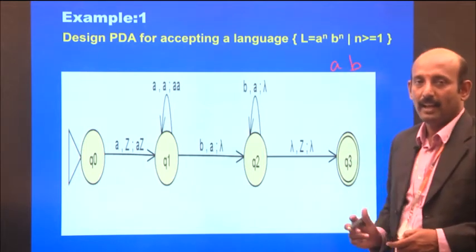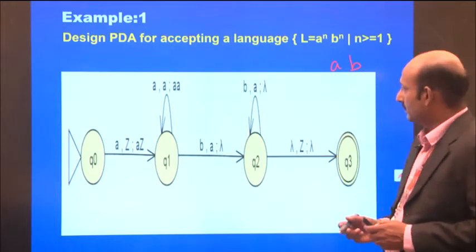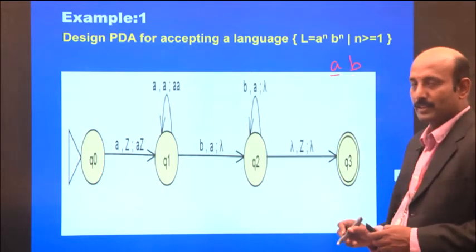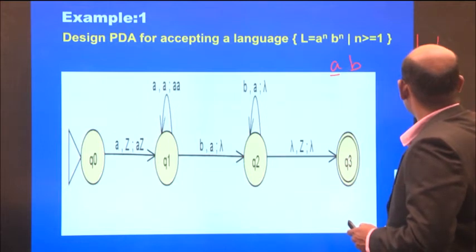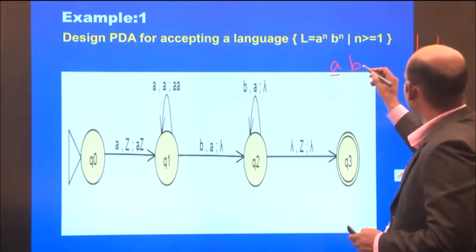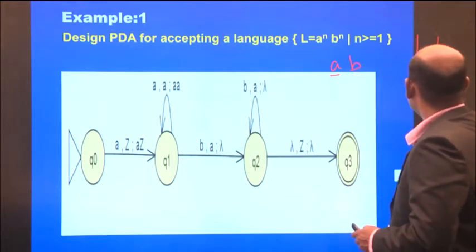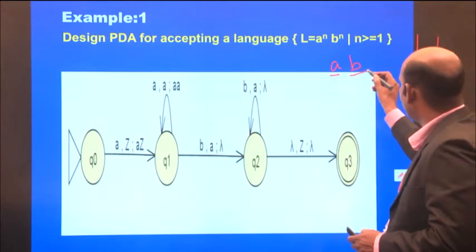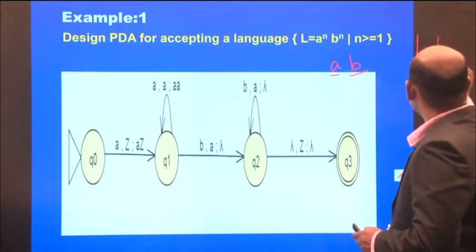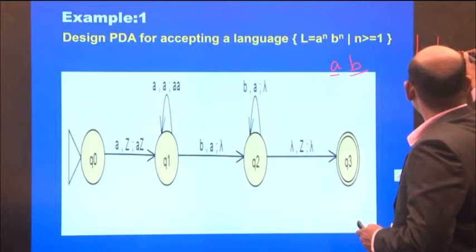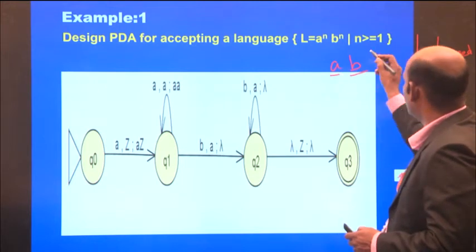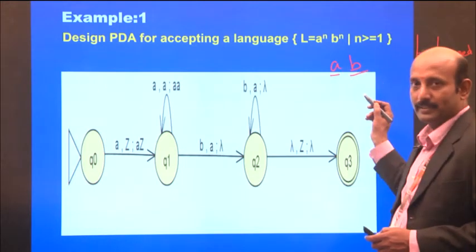If I give input A and input B, where n equals 1, first it reads the input A, so it is pushed onto the stack, and whenever it reads B, the topmost element in the stack is popped. Whenever A, it is pushed. Whenever B, it is popped.